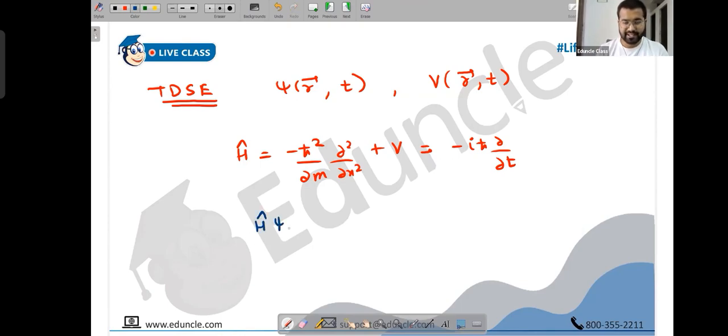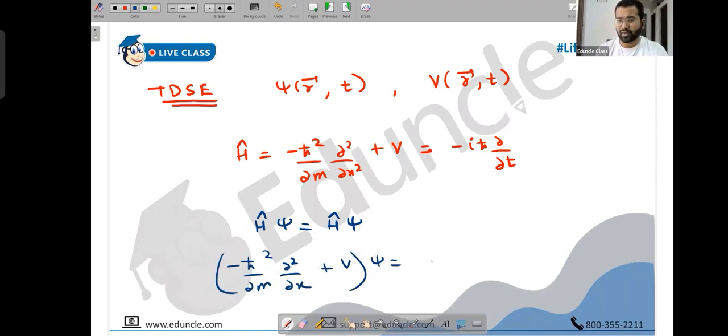So for example, when you write H cap psi, on one side you can use the position operator, the original operator, and on the other side you can use the time operator. Because now it's a function of time also, I will go with the time operator also. So minus h square upon 2m dou square upon dou x square plus V into psi, and here you can use the time operator, i h dou by dou t into psi.